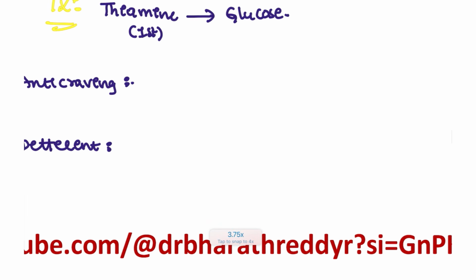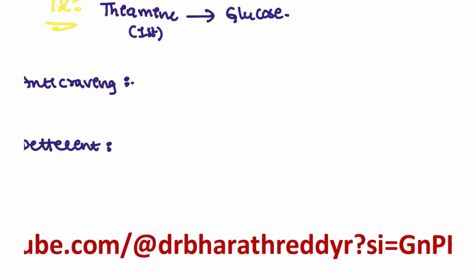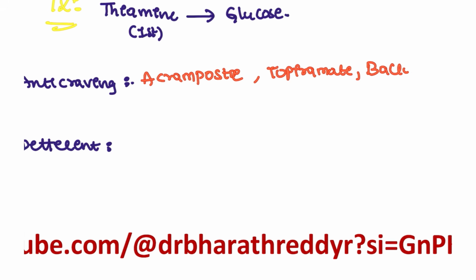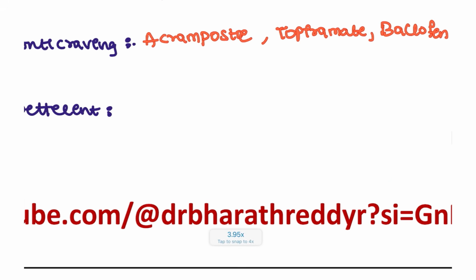What are the anti-craving drugs? We have acamprosate, topiramate and baclofen. So these are the anti-craving drugs. And among the deterrent drugs, we have disulfiram.